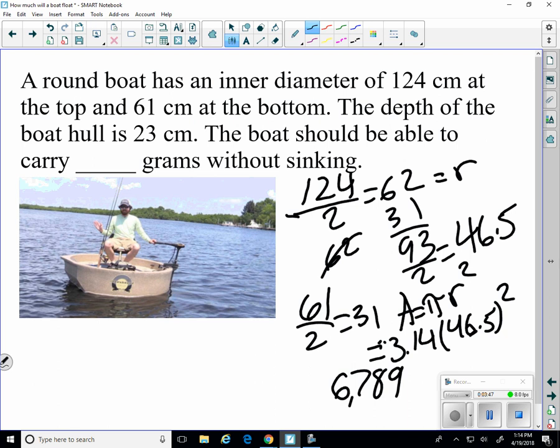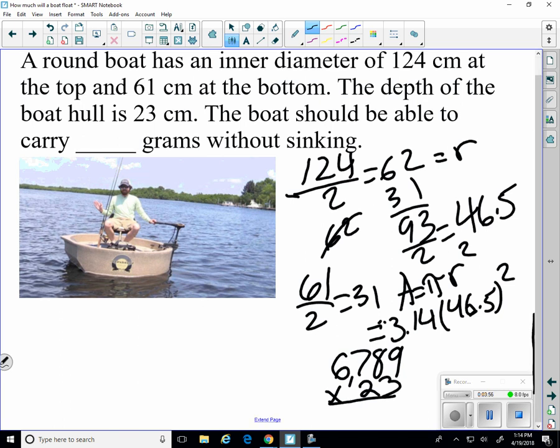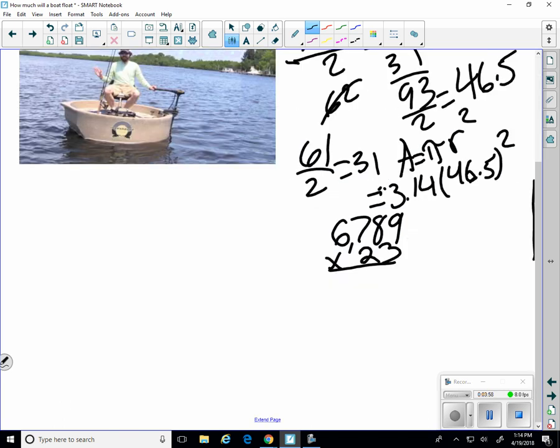And we multiply that times the depth, and it's 23 centimeters. Calculator says 156,158.